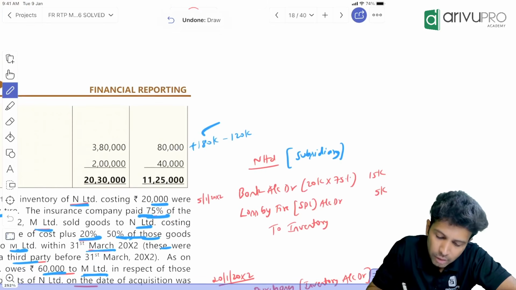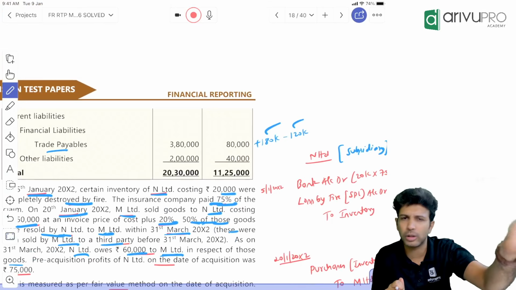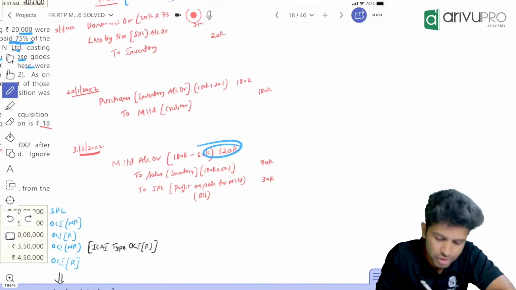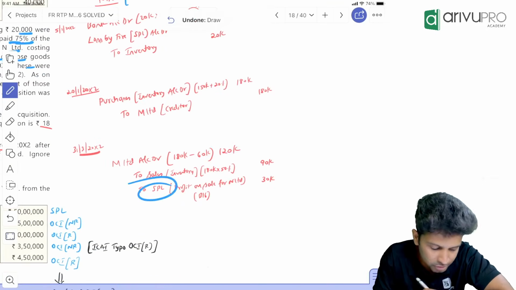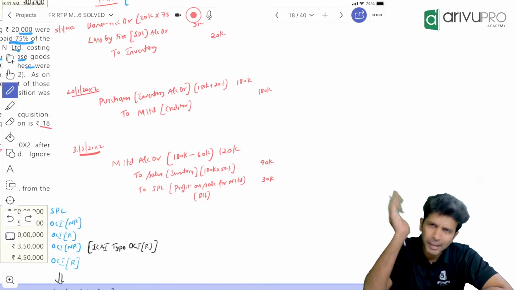So 120 value of this financial liability creditor will reduce by 120 because we sold the goods. So in a way, 120 already settled. So this is done. Next, inventory will reduce by 90. P&L you have credited, so P&L already has credit balance. Again, if you credit, balance will increase.